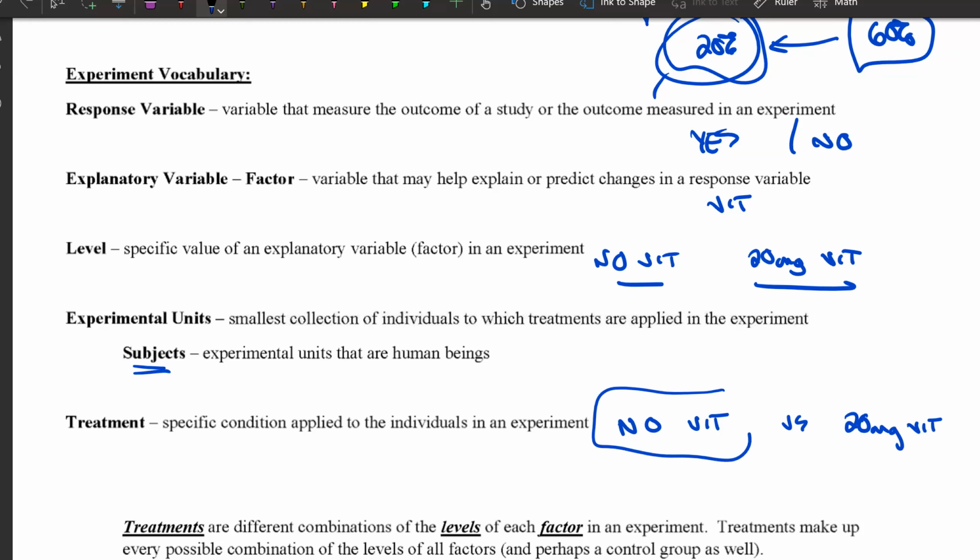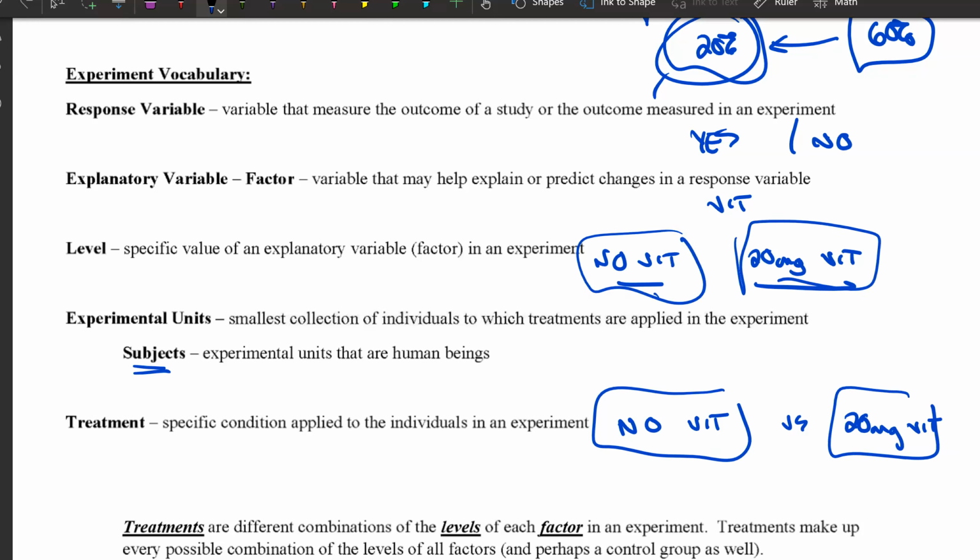So you might say, well, treatments are the same as the levels of your experimental variable. The treatments are the same as the levels of the explanatory variable. That's true if you have one factor, if you have one explanatory variable.